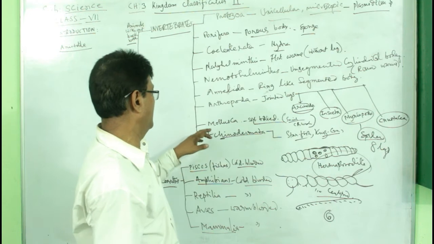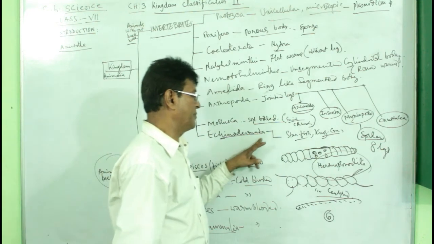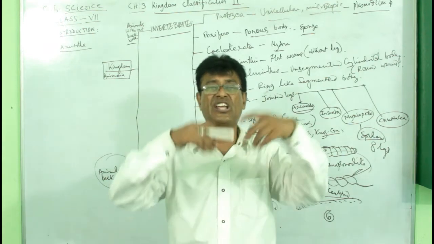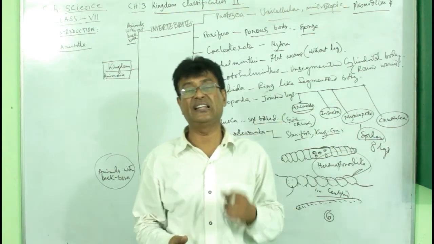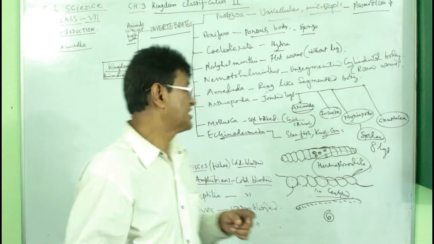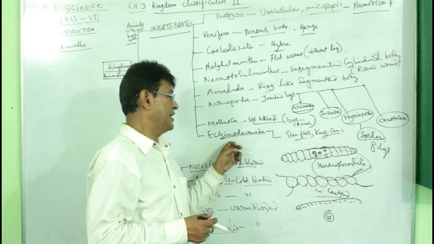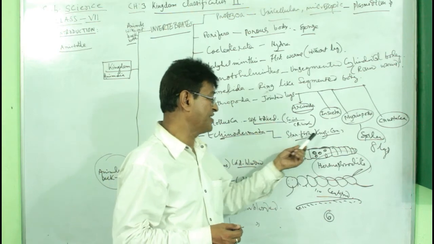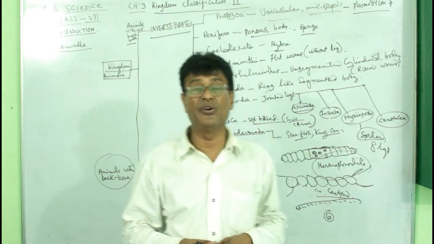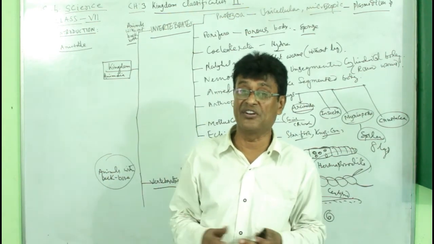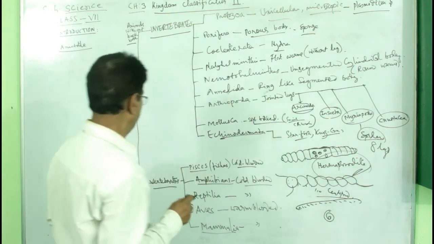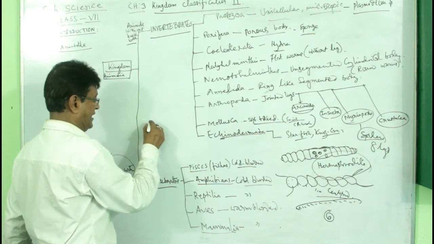Well, we have another group which is known as Echinodermata. Echinodermata means the spiny skin. On the skin there are spines, and these spines give them the name Echinodermata. The most common examples are the starfish and the king crab. You know, the starfish is an amazing creation. It has a star-like structure.